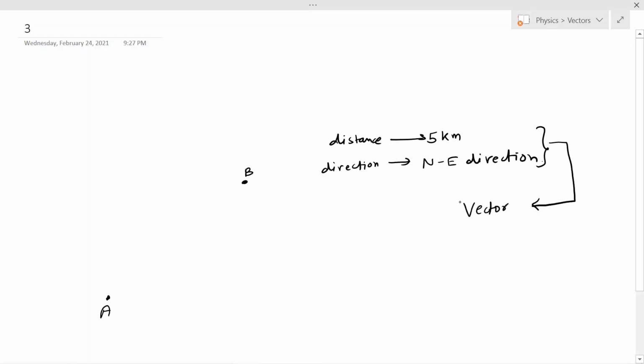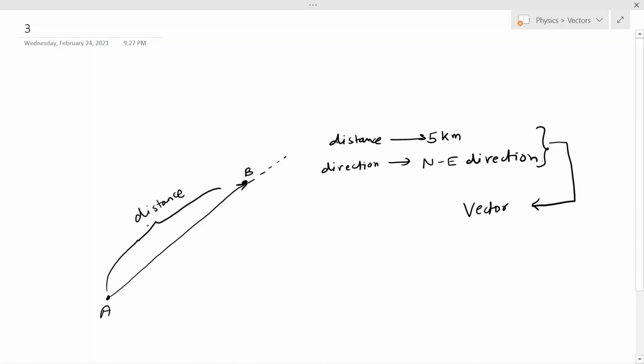A vector is graphically represented by an arrow starting from position A and ending at position B, and the tip of the arrow points in the direction of the vector, and the length of the arrow gives you the distance between the points B and A, that is nothing but the magnitude of the vector.